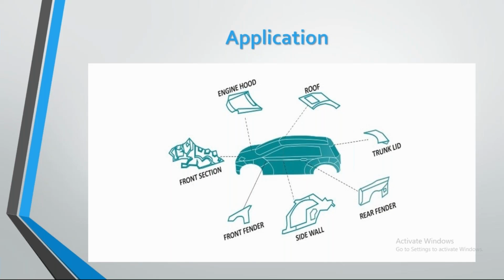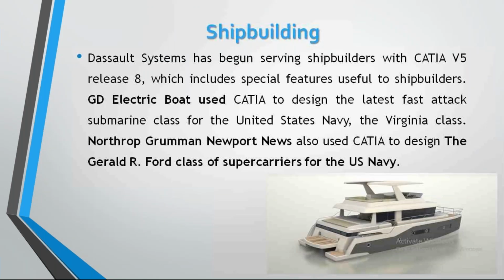Next, shipbuilding. In shipbuilding, the Navy uses CATIA. See where CATIA is used. It is compared with different software like SolidWorks, Pro/E, and I-DEAS. So four softwares are compared with one another. Where are they used within India?